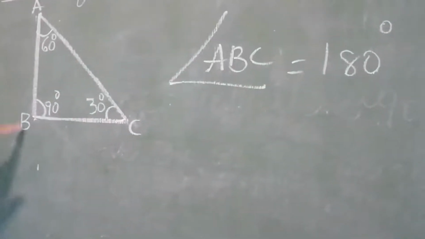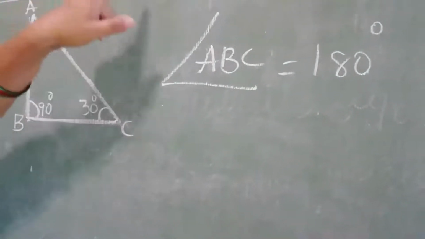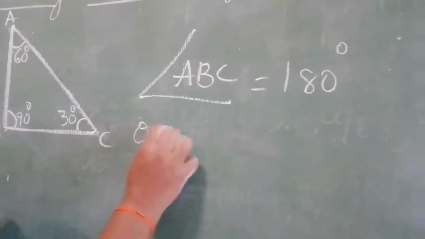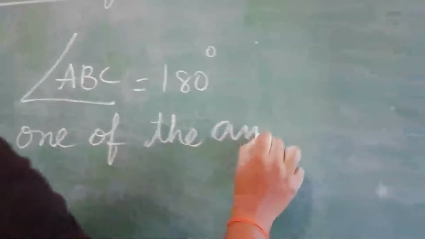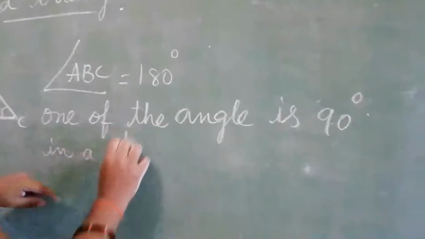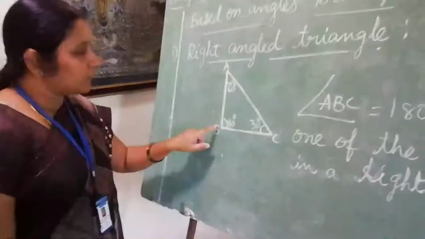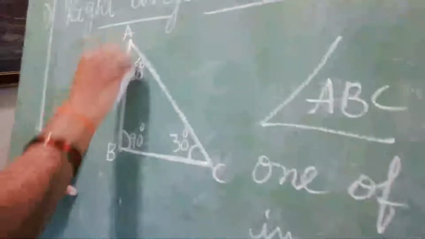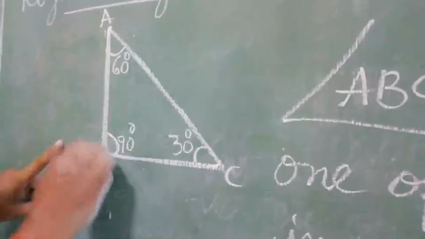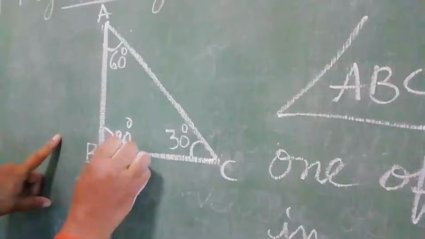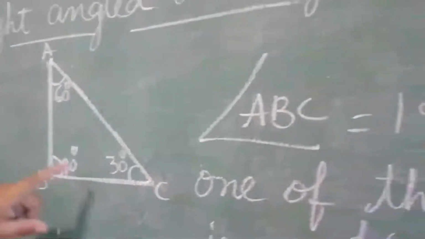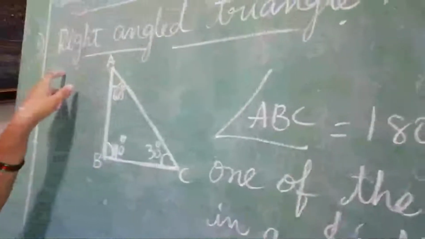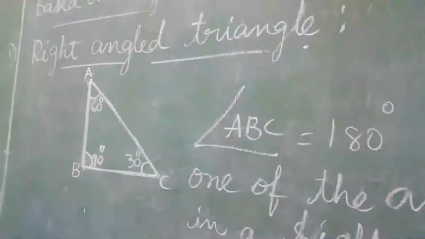A triangle in which one angle is 90 degrees is called a right angle triangle. Observe it, children. See, before I told you right angle is 90 degrees. In this triangle, one of the angles is 90 degrees. See, this angle at B is 90 degrees. So, a triangle that has one angle of 90 degrees is called a right angle triangle.